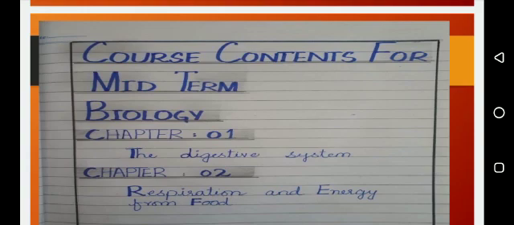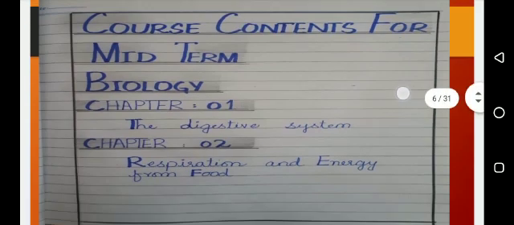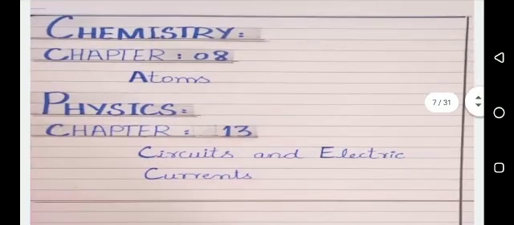Within biology, we studied 2 chapters, Inshallah. Chapter number 1 is about the digestive system. Chapter number 2 is about respiration and energy from food. Then going towards the second portion, which is chemistry.